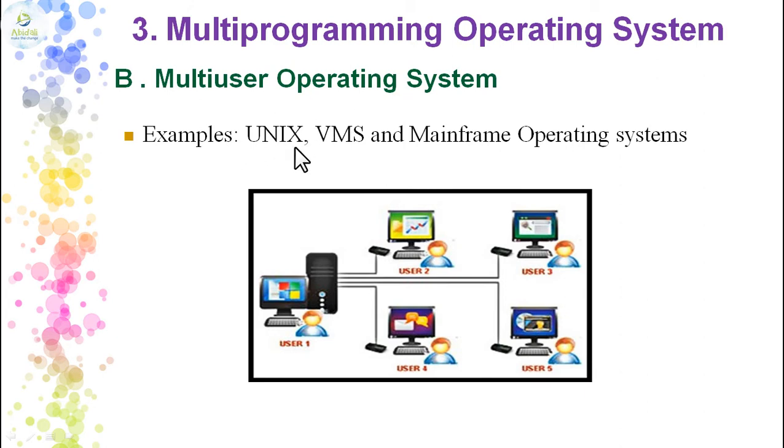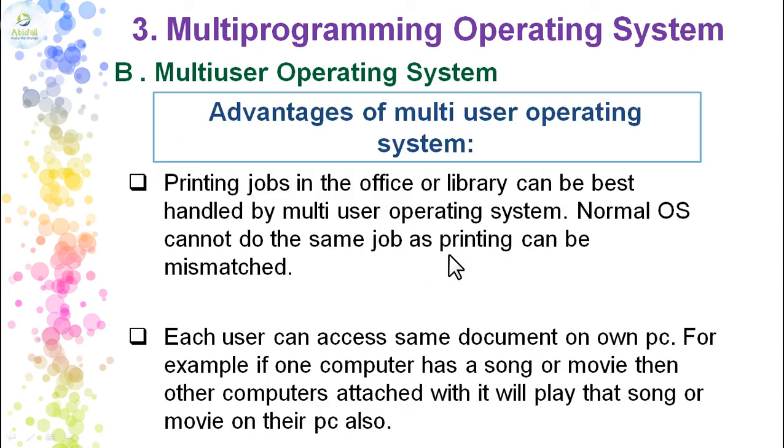It's a kind of operating system, like Windows 9, Windows 8, Windows 10 and all those. So VMS and mainframe operating systems are all examples of the multi-user operating system, where many users are connected to a single system for the purpose of sharing the resources. It can be hardware or software resources. It has certain advantages, which we'll be talking about in this slide.